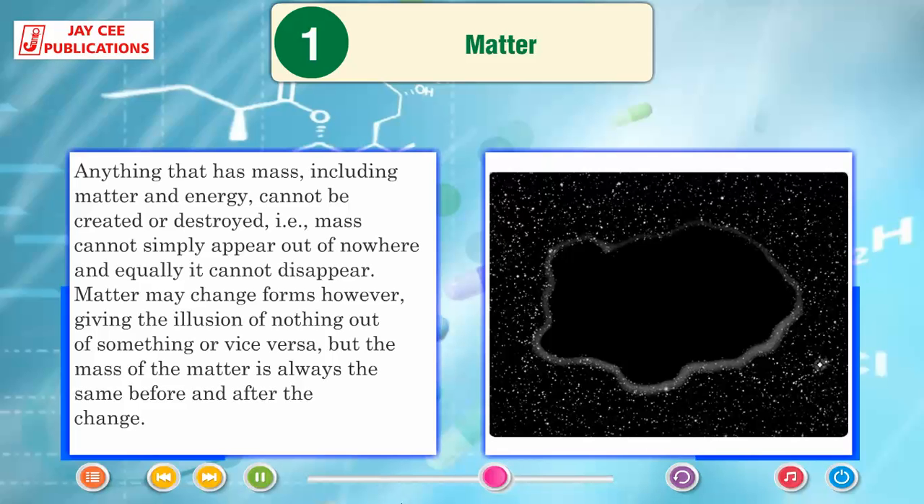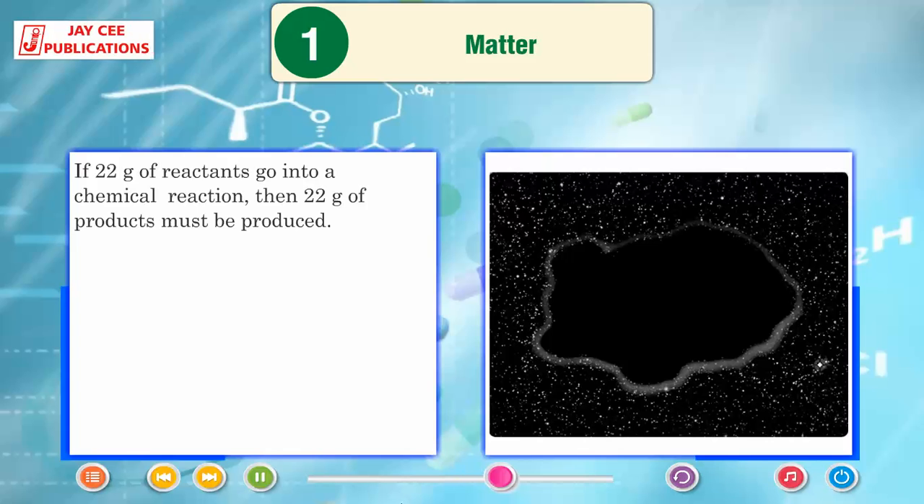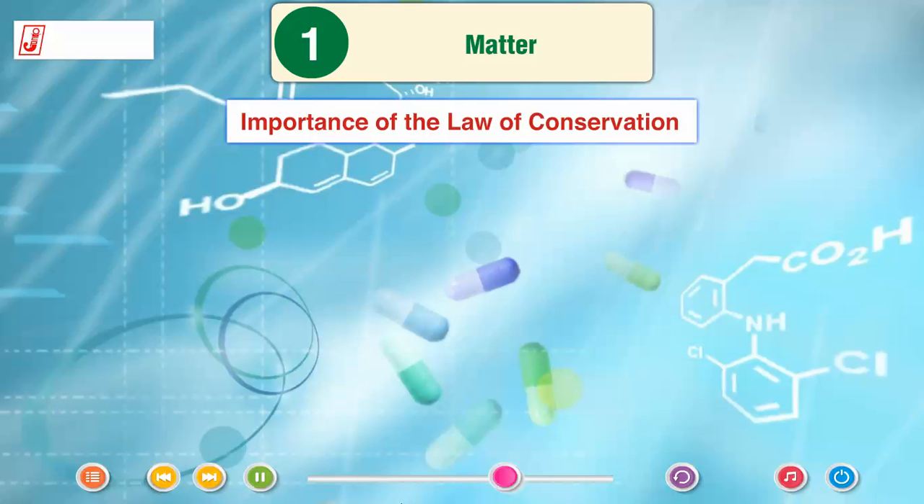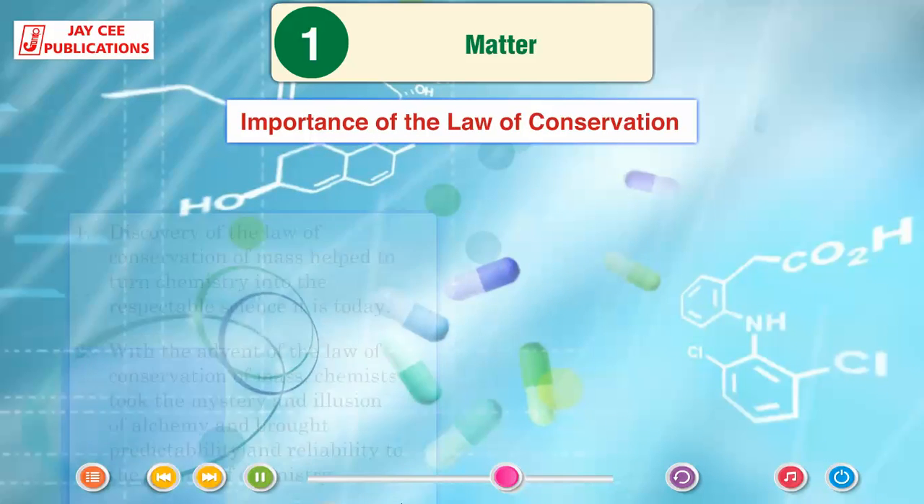Matter may change forms, however, giving the illusion of nothing out of something or vice versa, but the mass of the matter is always the same before and after the change. If 22 grams of reactants go into a chemical reaction, then 22 grams of products must be produced. Importance of the law of conservation.